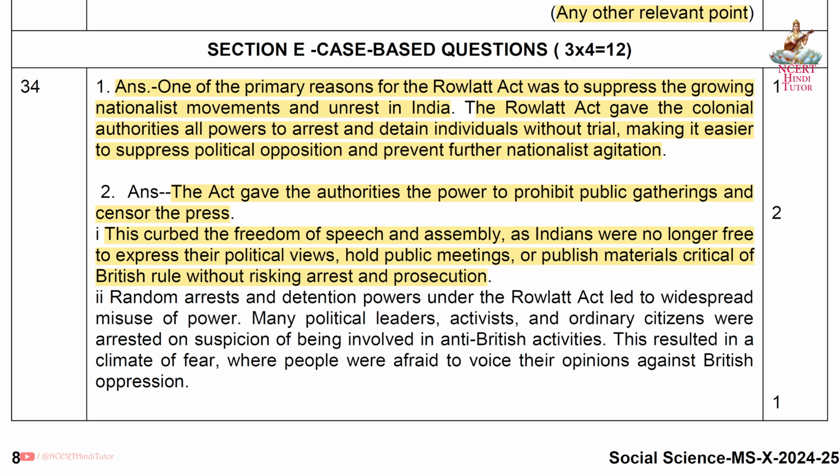Second, random arrests and detention powers under the Rowlatt Act led to widespread misuse of power. Many political leaders, activists, and ordinary citizens were arrested on suspicion of being involved in anti-British activities. This resulted in a climate of fear where people were afraid to voice their opinions against British oppression.